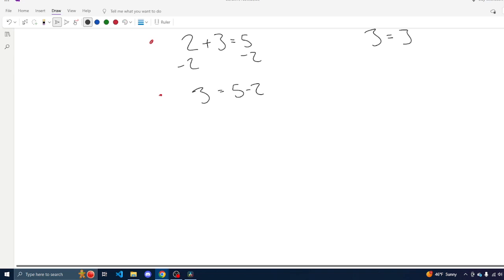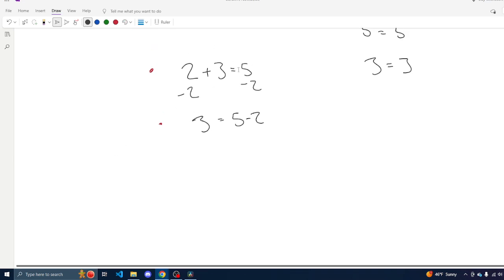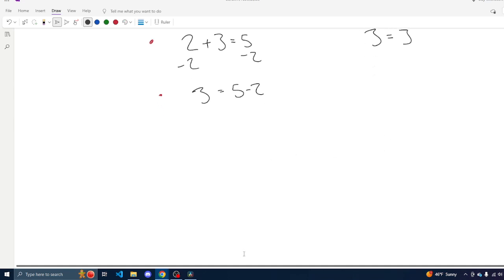The second check is to make sure that we can transform one into the other by using arithmetic operations. Here we know that we can transform 2 plus 3 equals 5 into 3 equals 5 minus 2 by doing exactly what we did here, subtracting 2 from both sides. So we know that the two equations also pass the second check. Since they pass these two checks, we can state that the two equations are equivalent to each other.